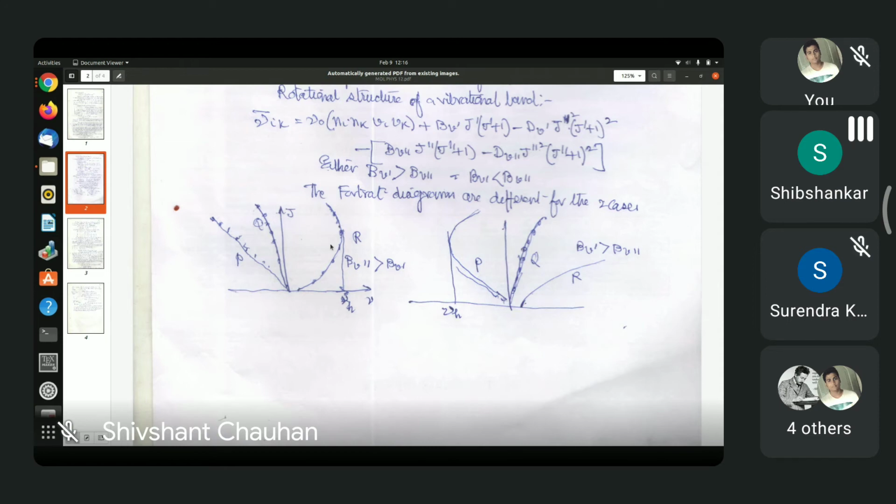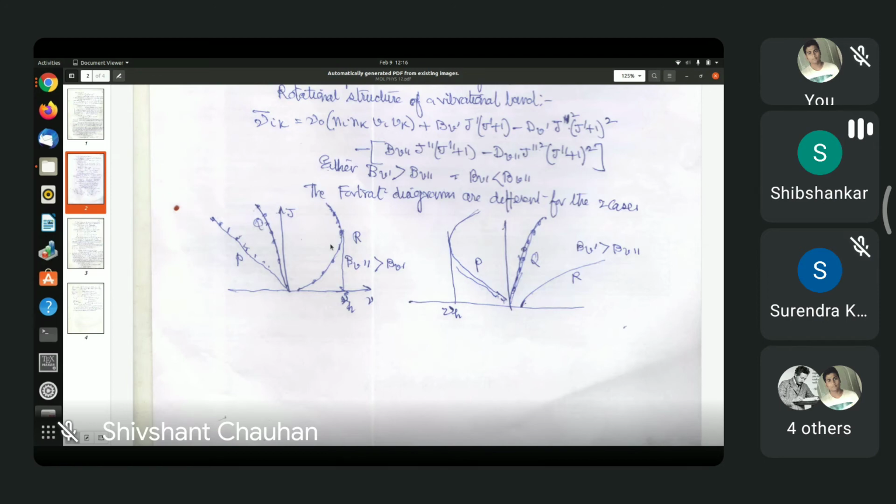So B_v' is J'(J'+1) and B_v'' is J''(J''+1). The thing is that B_v' and B_v'' will not generally be the same. They can be widely different, and this difference will determine whether the band head is formed in the R branch or in the P branch.